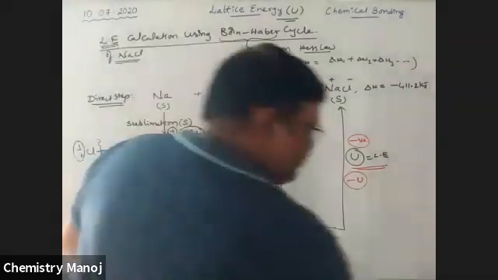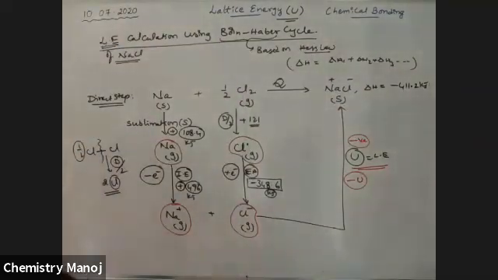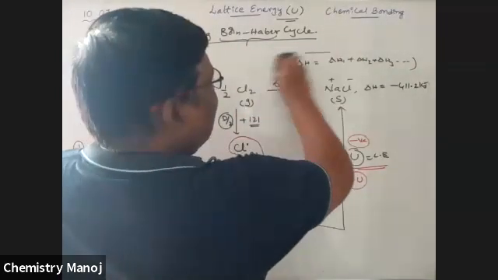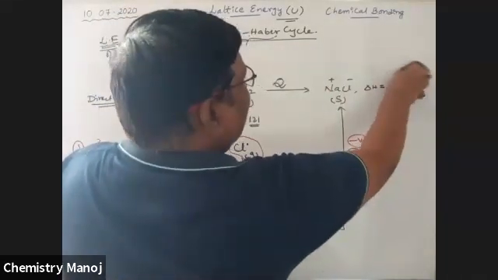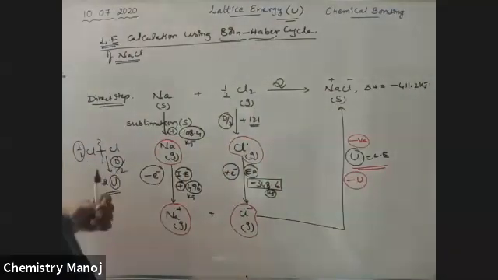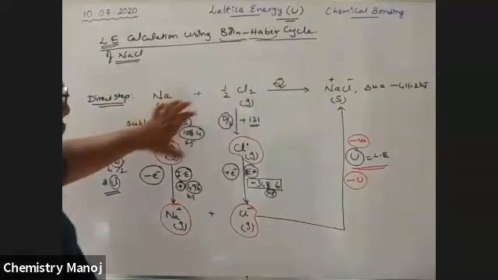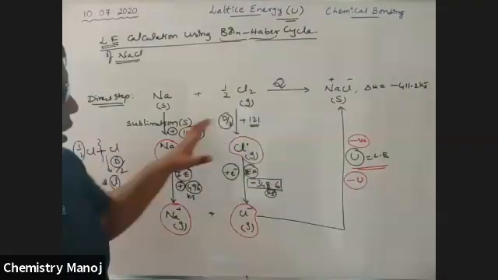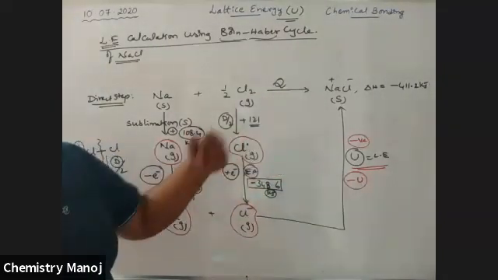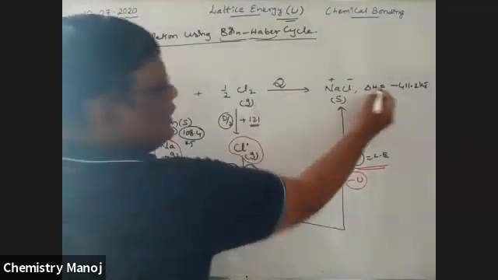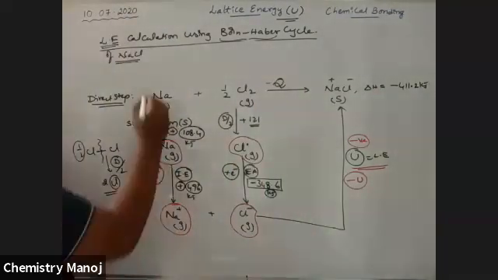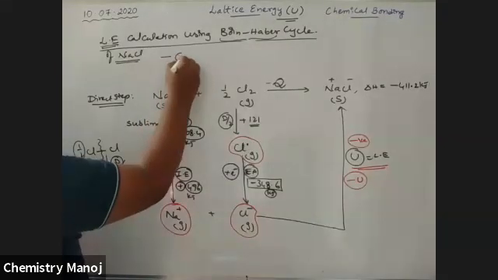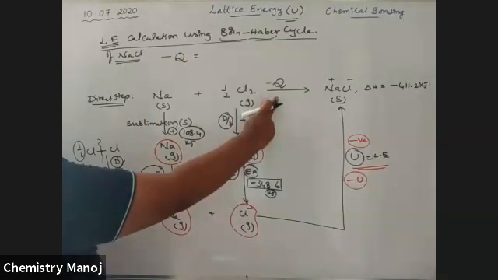Now we are applying Hess law. What is Hess law? Direct step energy is equal to the sum of all indirect steps energy. This is the direct step, and all these are indirect steps. Since it is released energy, it is once again minus. So according to Hess law, minus Q is equal to the sum of all these energies.